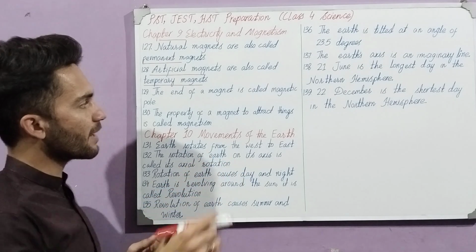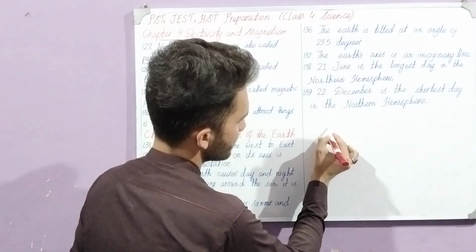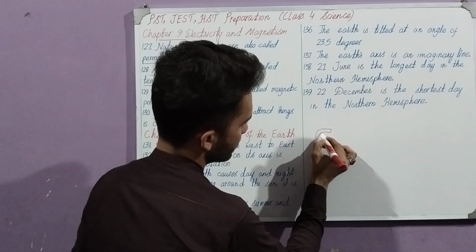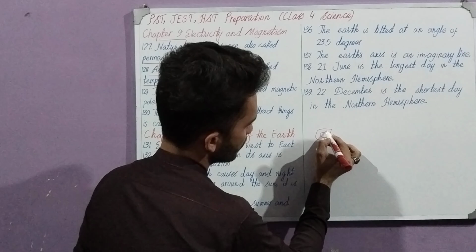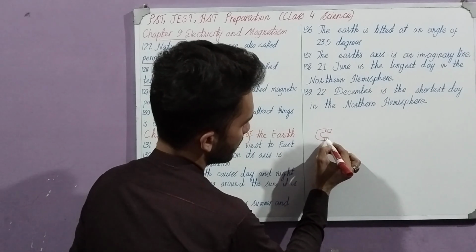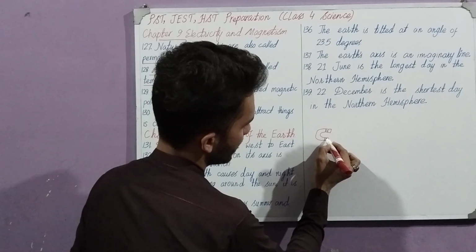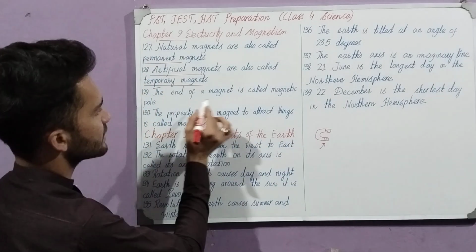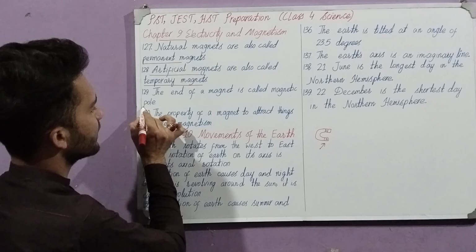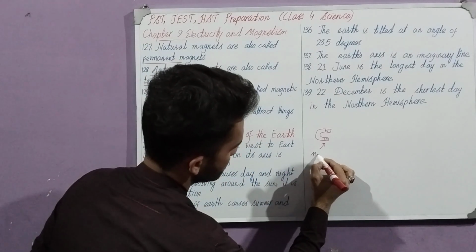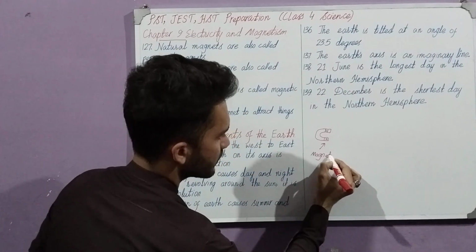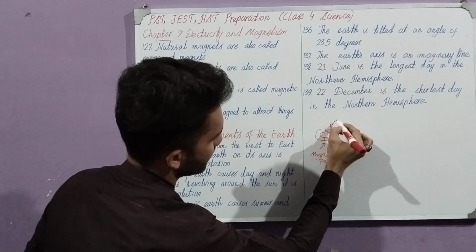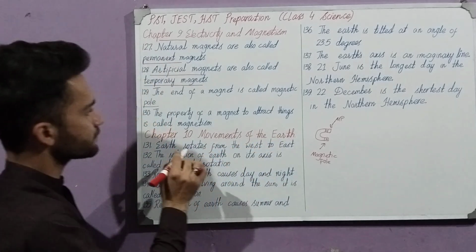The last part of a magnet is called a magnetic pole. For example, we have a magnet over here. This portion of the magnet is called the south pole and north pole. The end of a magnet is called magnetic pole. This is called the magnetic pole. This one as well, magnetic pole, MP.